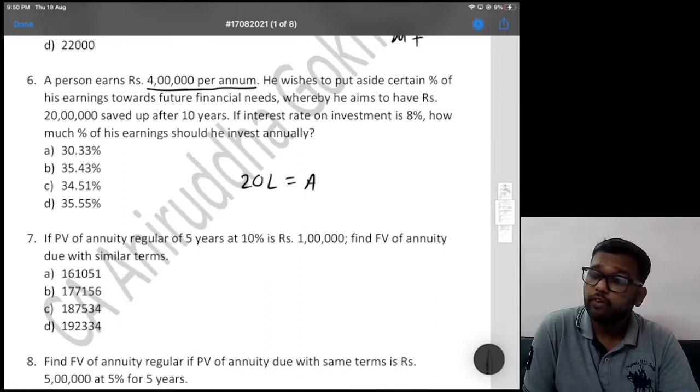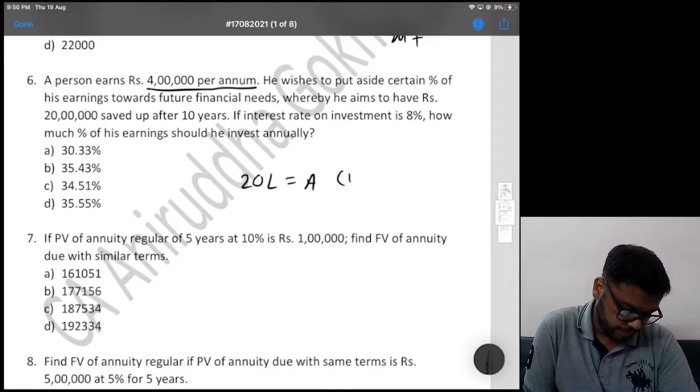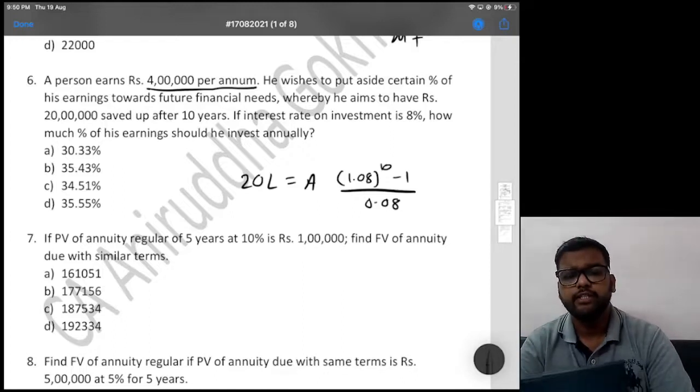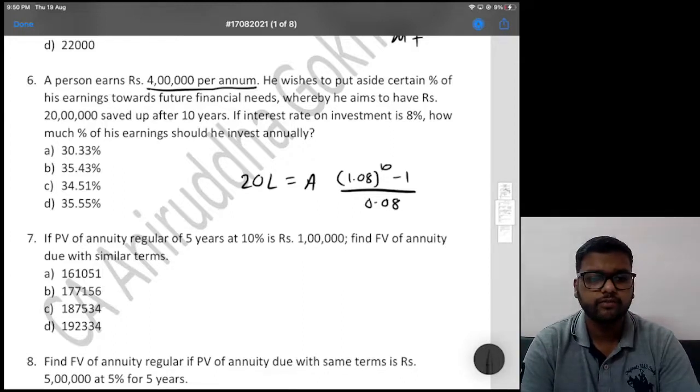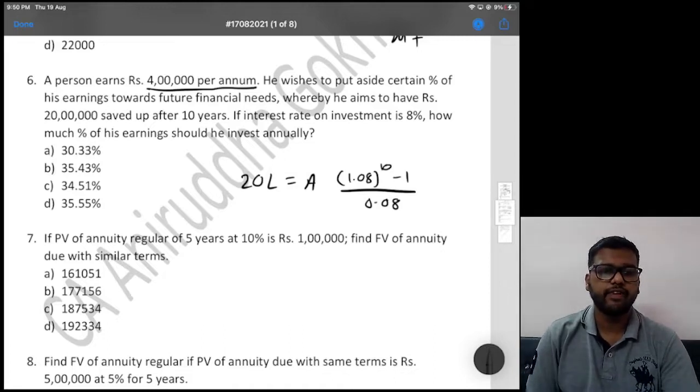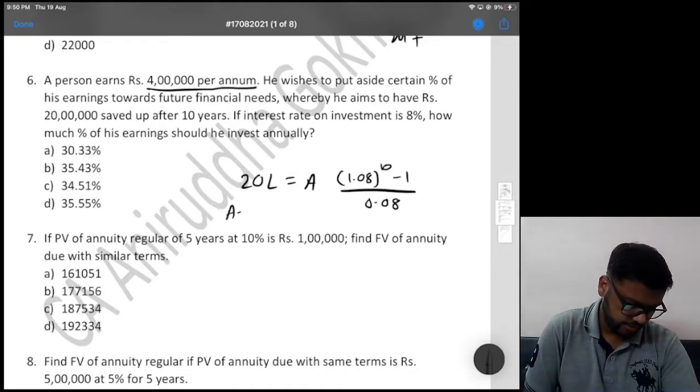What is formula of future value? 1 plus I raised to n minus 1 upon I. Right. Let's solve it. 1.08 raised to 10 minus 1 divided by 0.08. Add it to memory. 20 lakhs divided by MRC equal to 138058. Okay, A is 138058.